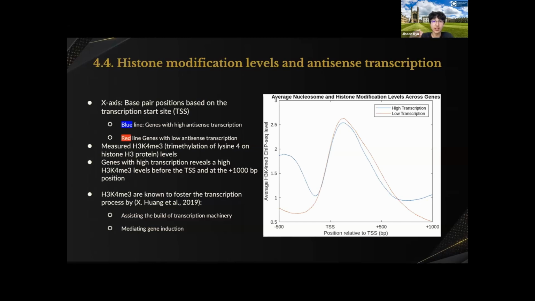And that means that if genes with high antisense transcription have higher H3K4me3 levels, then it will foster the transcription process. And this was written in the research paper by X. Huang et al. in 2019. And the histone modification generally assists the build of transcription machinery and mediates gene induction. So we could say that high antisense transcription correlates with higher H3K4me3 levels, which fosters the process of transcription.